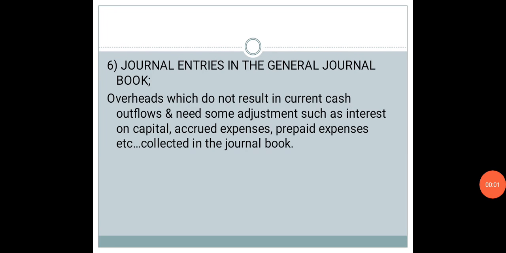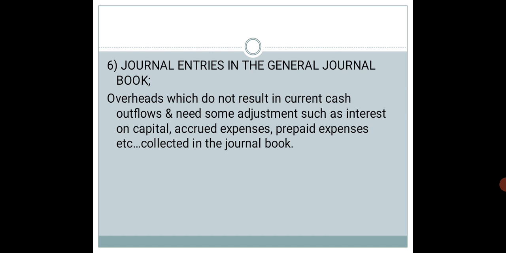The next one is journal entries in the general journal book. So overheads which do not result in current cash outflows need some adjustment such as interest on capital, accrued expenses, prepaid expenses, etc. These can be collected from the journal entries passed in the general journal book.